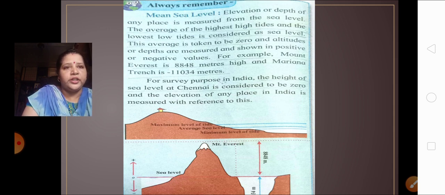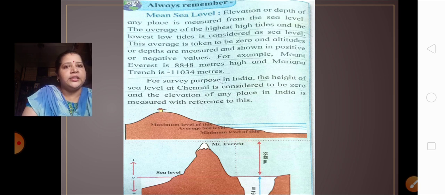What is the difference between them? That is considered as the sea level. This average is taken to be 0, and altitudes or depths are measured and shown as positive or negative values.